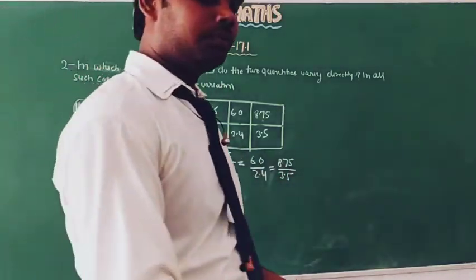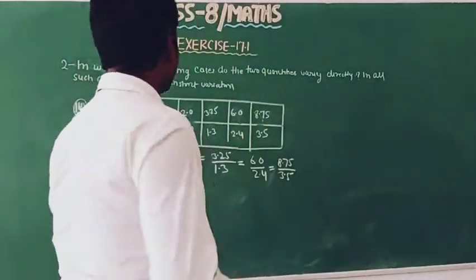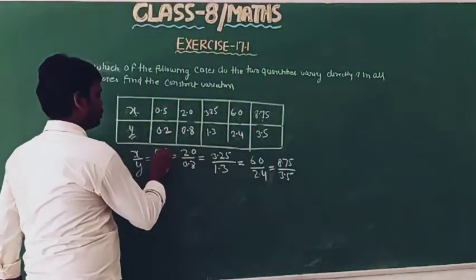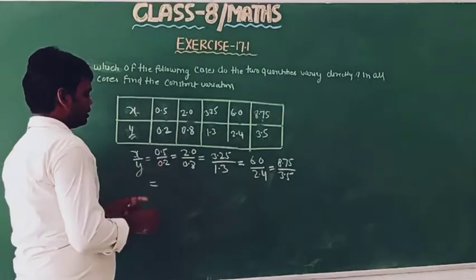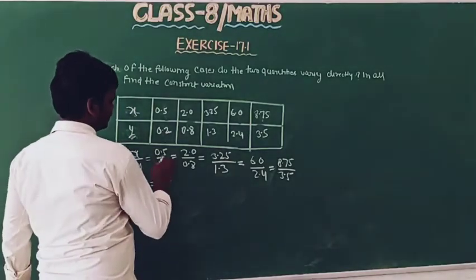And now to reduce in lowest form, and simplify.